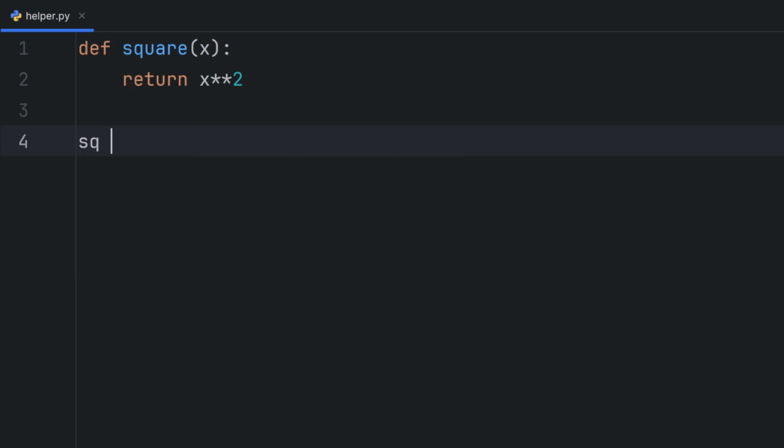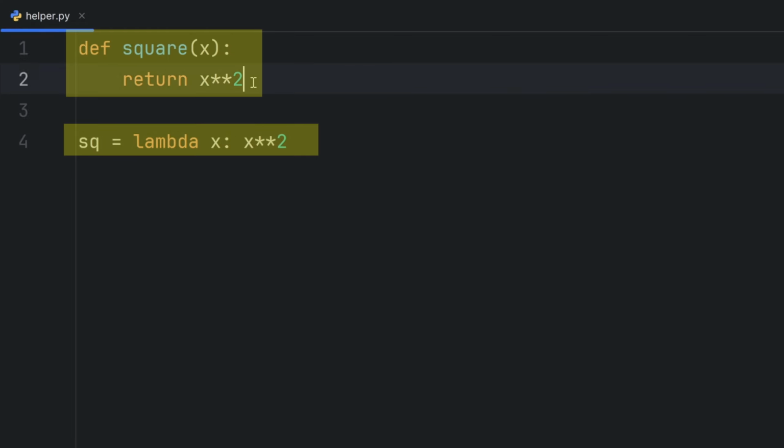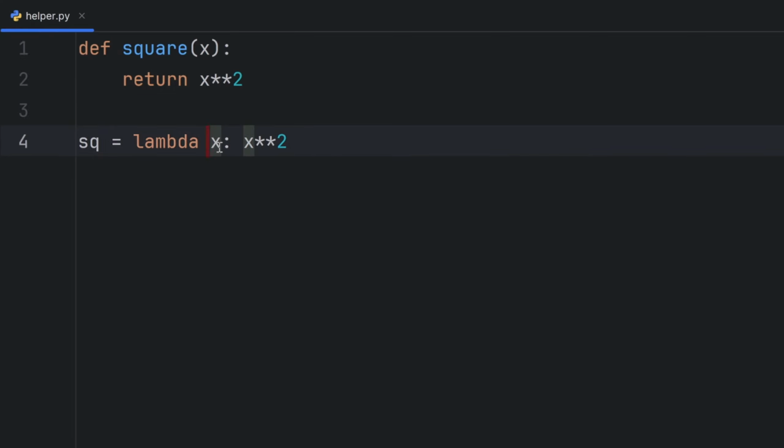Let's write a square variable and give it the lambda keyword. After lambda come the parameters that you want to pass to your lambda function, in my case x, then you write the colon to start your lambda function. And here you can write x ** 2. These codes are completely the same. This x here is actually this x parameter here, and this return is actually this expression after the colon. So lambdas are actually anonymous functions written as a single expression.